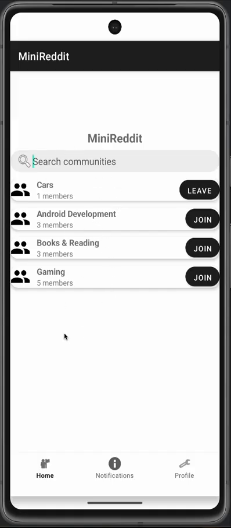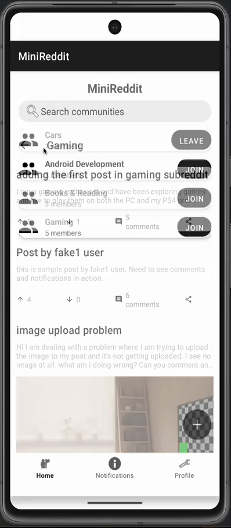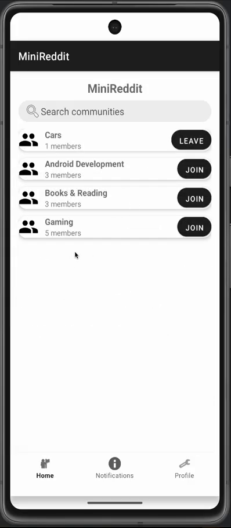So this feature was built using Recycler View with data from Firestore and updated via real-time snapshot listeners. Now, if another user joins or leaves the board, those changes are reflected immediately on the screen by leveraging Firebase's real-time database sync.